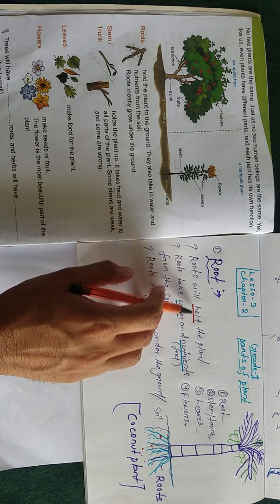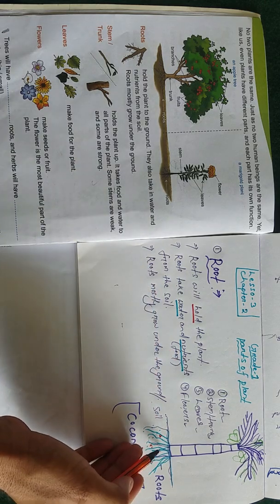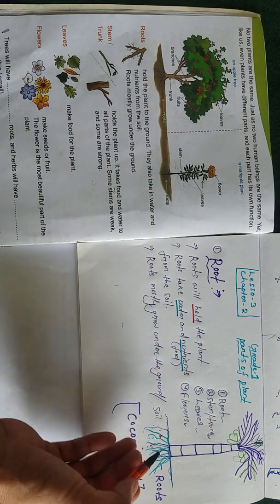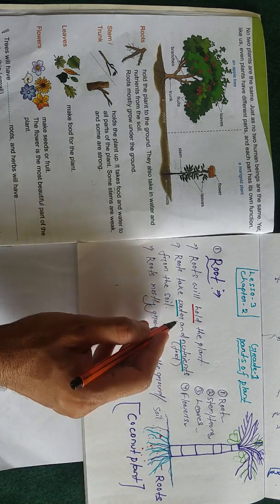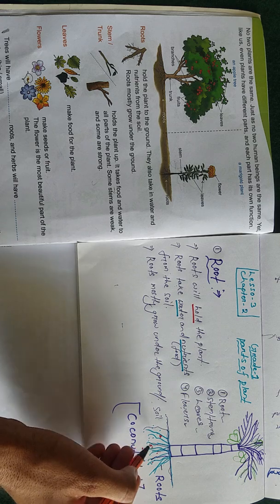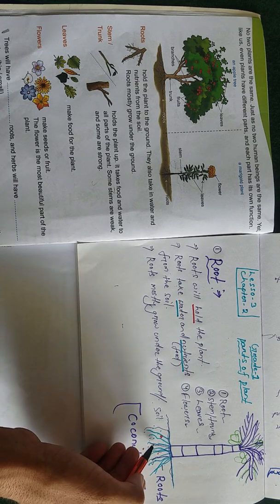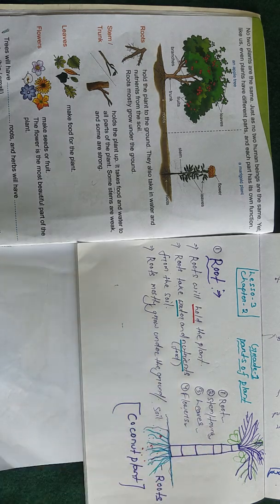First one, roots hold the plant, so the plant can stand by itself, otherwise it will fall down. Roots take water and nutrition from the soil. This is the soil and the roots are inside, and the roots will absorb water and nutrition from the soil and give it to the plant. Roots mostly grow under the ground.